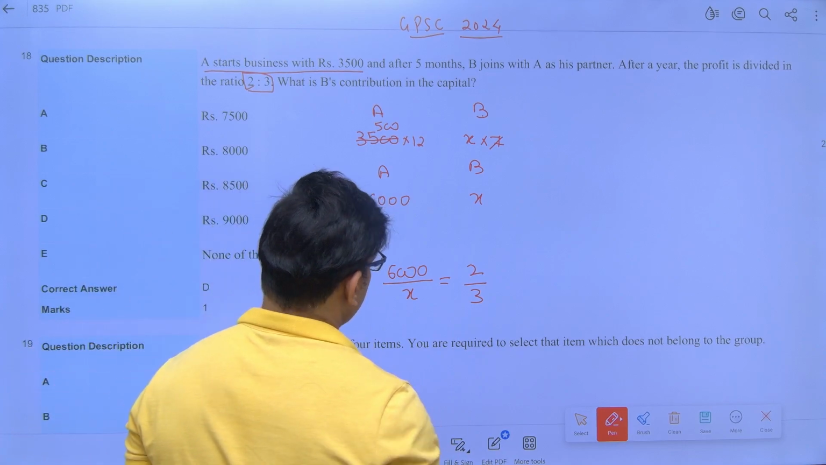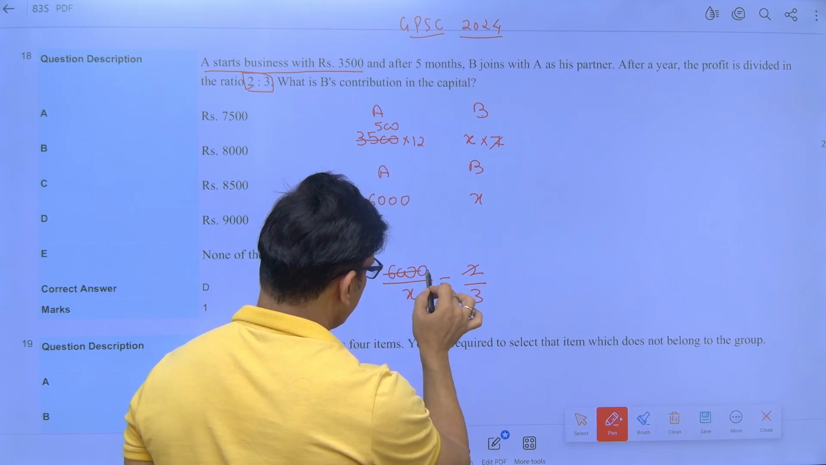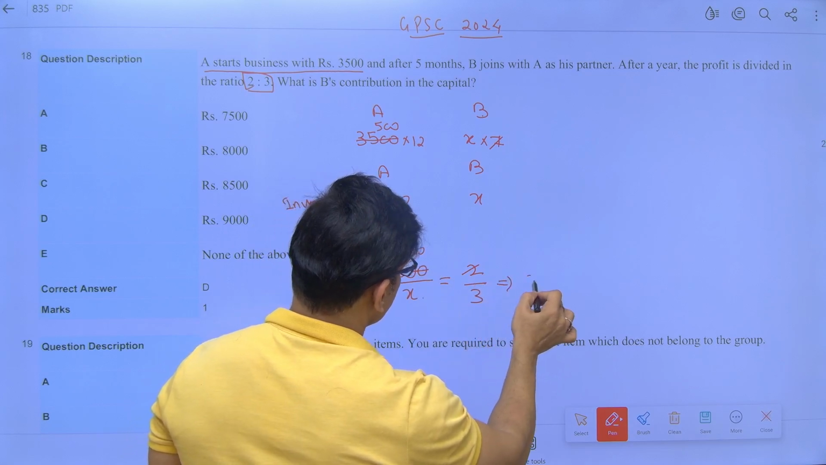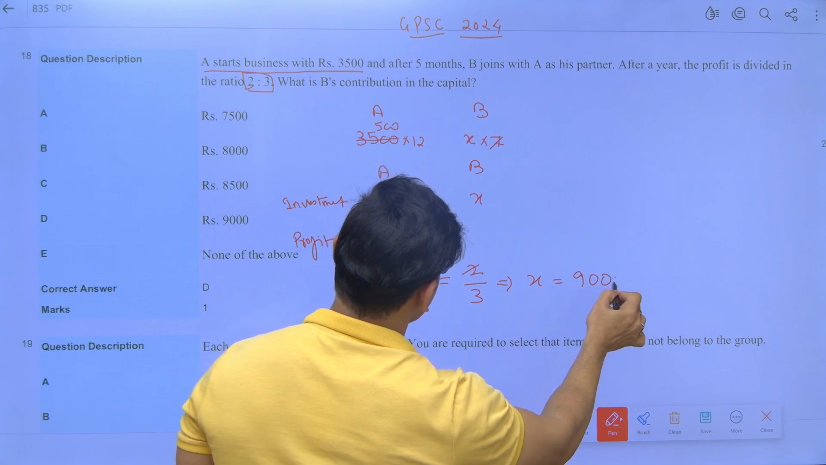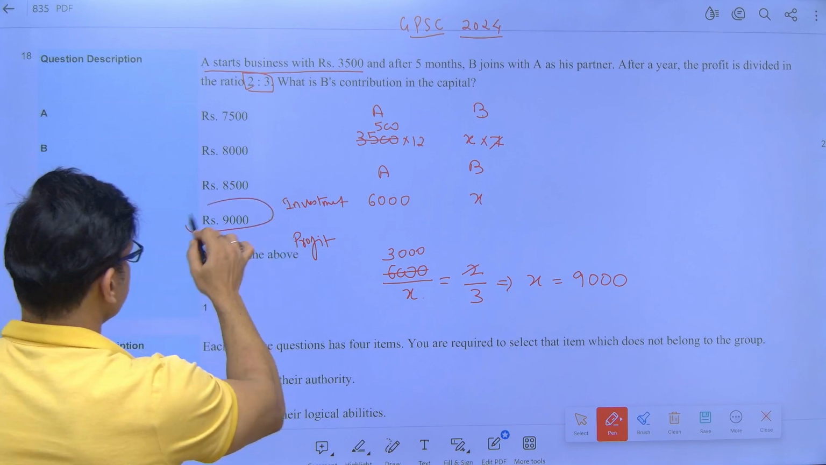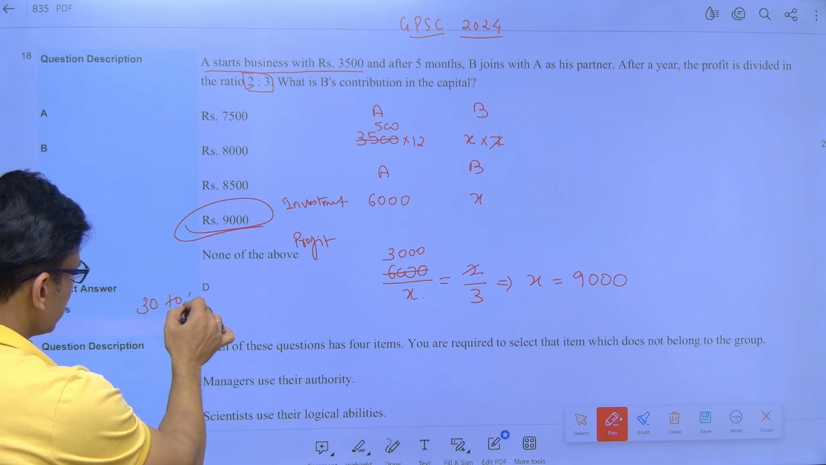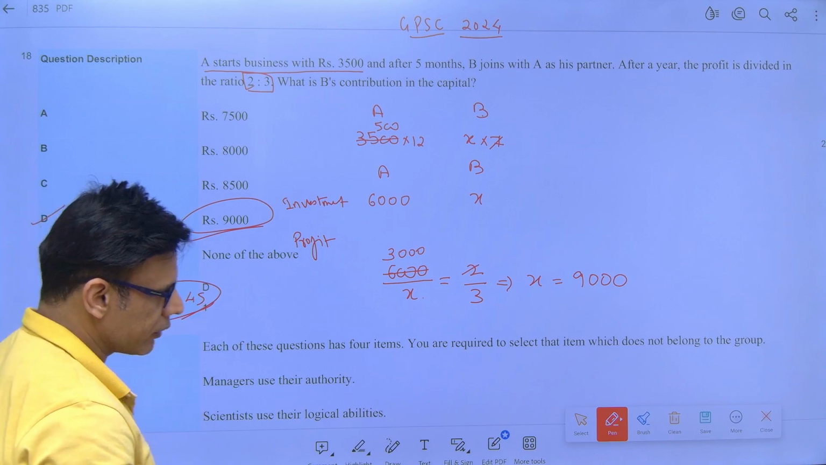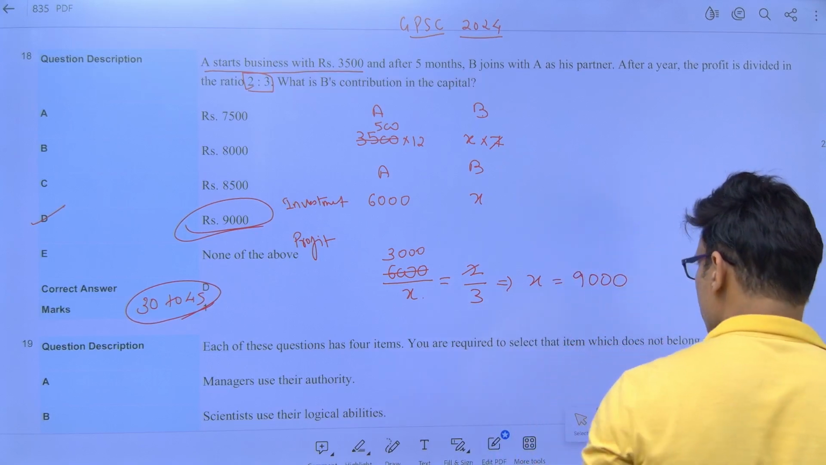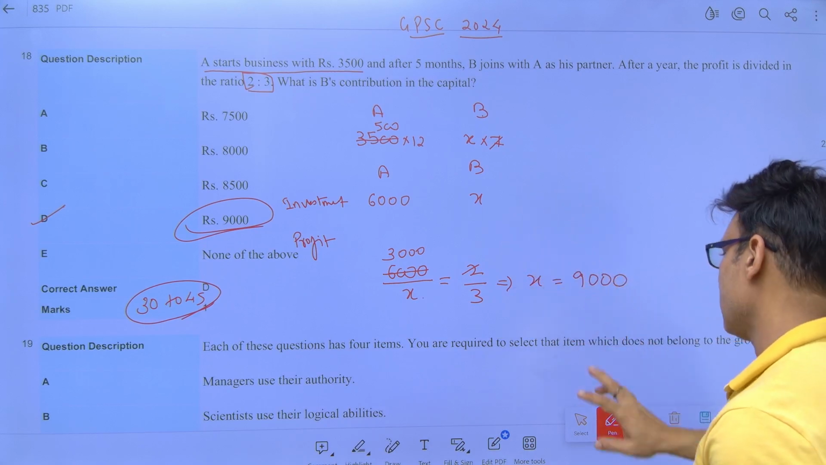So we have to find out the value of X, because that is the contribution of B in the business. So first you cancel 2, 3 times, cross multiply. So X will be equal to how much? 9,000. That means B invested 9,000. For a question like this, 30 to 45 seconds, not more than that, you should use in order to solve such a question. I'm doing actual questions because I want you to understand the paper is not difficult.